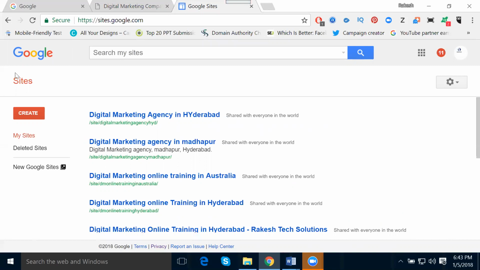Now here, how many types? Look here, guys: one is a classic site and the other is a new site. In the new site, we add videos and everything is possible. Look here, I'm adding a number of keywords, like "my agency in Hyderabad". Will the keyword be indexed in the search engine? The site will be indexed in the search engine based on your title and meta description. Whatever you write in the title, mention it in your title and your description.